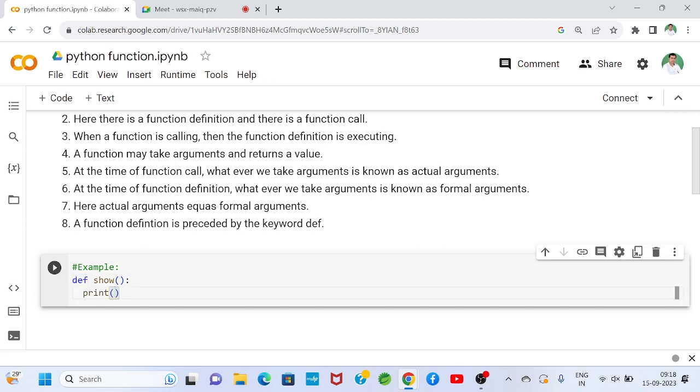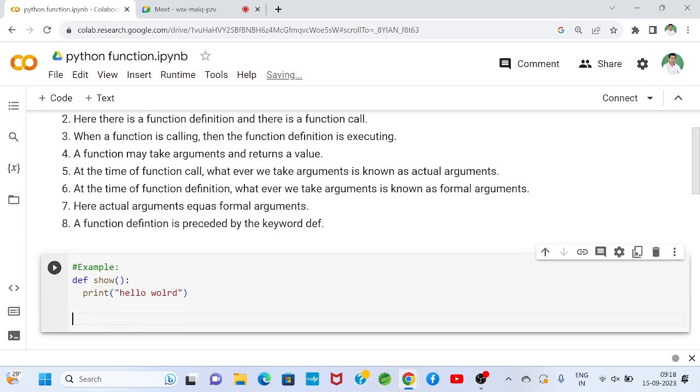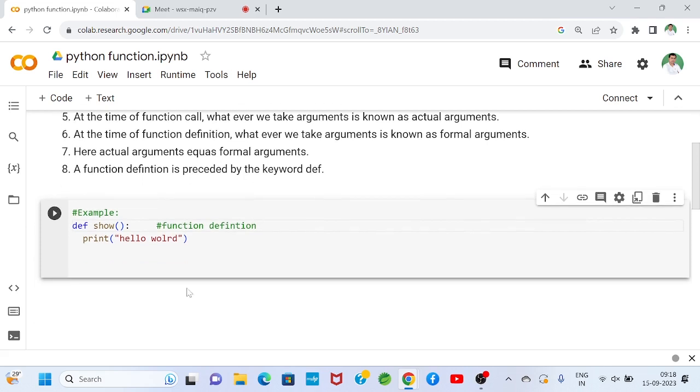Let me write one output statement, hello world. Now this line is the function body. Okay, now I will enter a backspace. That means I came out from the function. So this is the show function definition. Now I will run.